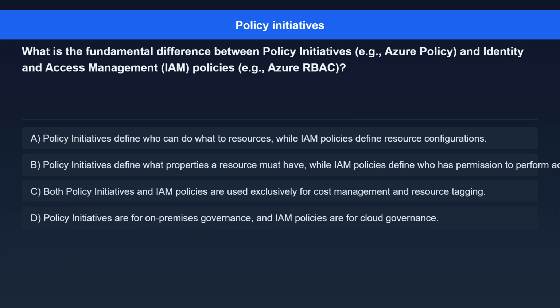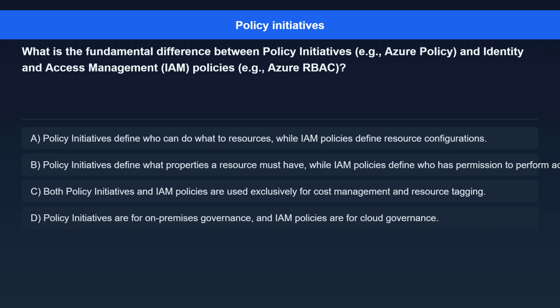Question 9. What is the fundamental difference between policy initiatives, e.g. Azure Policy, and Identity and Access Management, IAM, policies, e.g. Azure RBAC? Option A. Policy initiatives define who can do what to resources, while IAM policies define resource configurations.